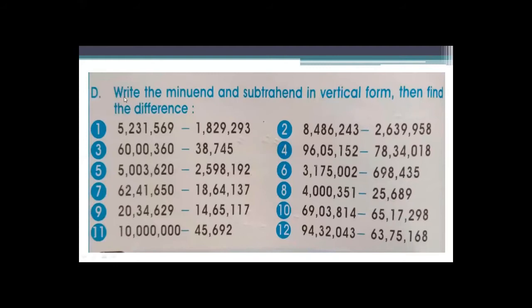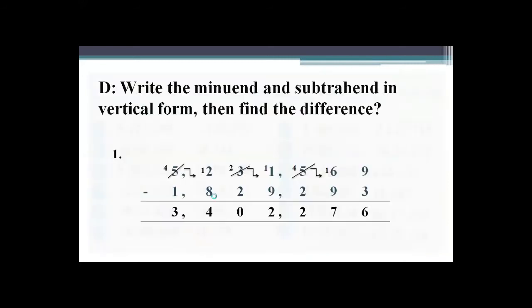The question is: write the minuend and subtrahend in vertical form, then find the difference. Some questions are given in the Pakistani way and some are written in the international way, and you know very well about both. Okay, so move next.